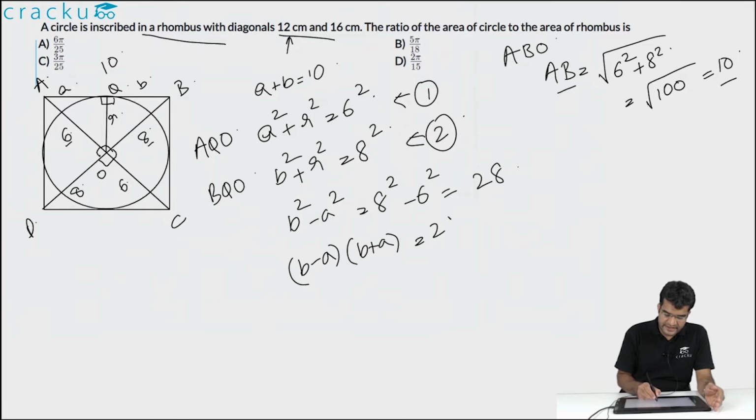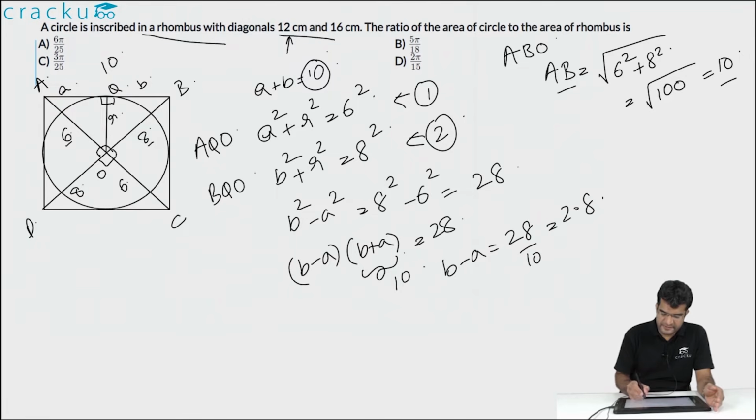This is equal to 28. We know that A plus B is equal to 10. So this will equal 10, or the value of B minus A is equal to 28 divided by 10, which is equal to 2.8. We know that A plus B is equal to 10, and we know that B minus A is equal to 2.8. So we can figure out that the value of B is equal to 10 plus 2.8, which is 12.8 divided by 2, which is equal to 6.4 centimeters.